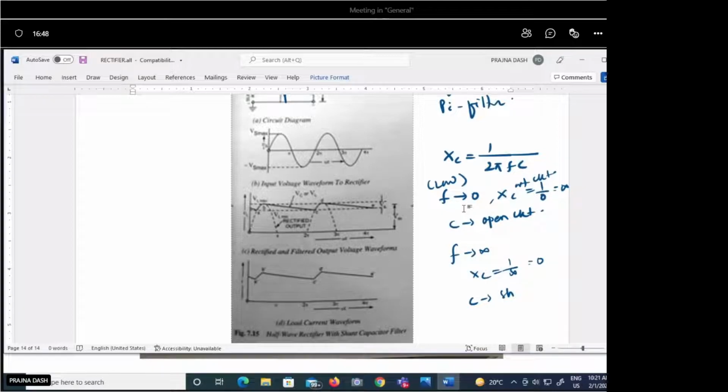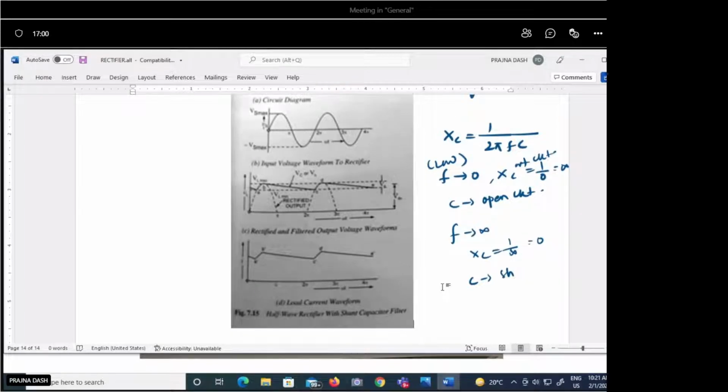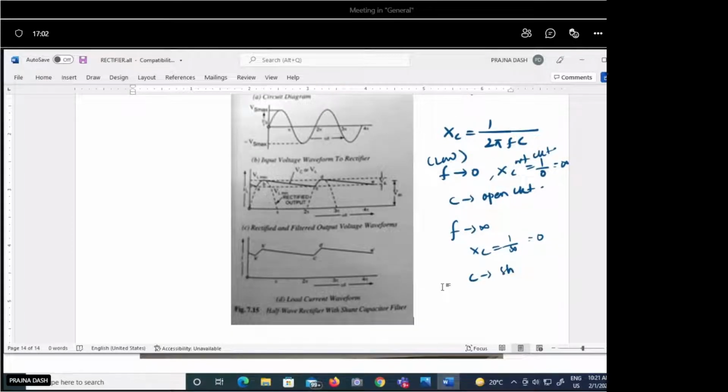Usually the low frequency component gets passed and is obtained at the output, and the high frequency components are filtered out. If you want to derive this mathematically, can you explain it just once again? Yeah.